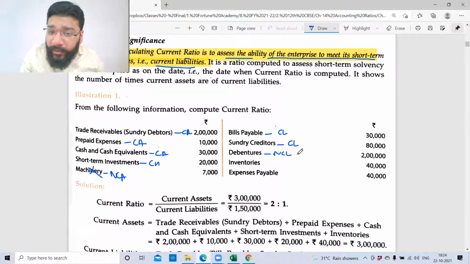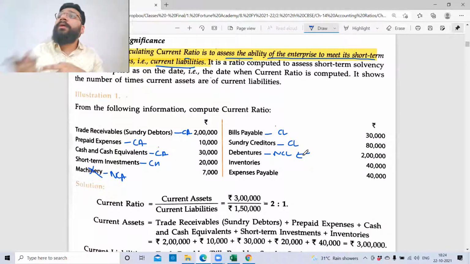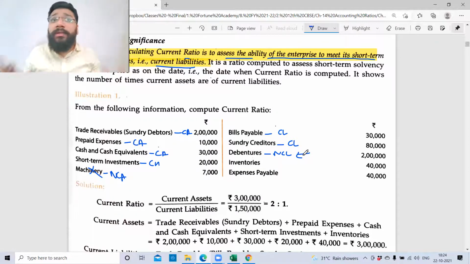But here the point to be concentrated on is debenture. They have not mentioned whether it is long term or short term. So in the exam, you'll have doubt: should I take non-current or current? So it is very important, guys. You have to have handwritten notes everywhere. You should have proper notes for all the chapters.